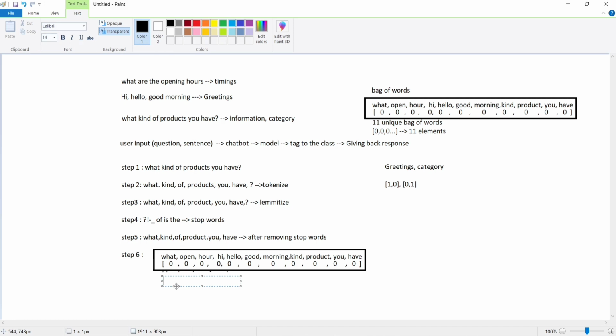Consider what. Is what present in the bag of words? Yes, it is present. So the zeroth index is 1 because it is present in the bag of words. And open, is open present in our sentence? No, right? So it is 0. And the next is hour. Is hour present in our sentence? No, it is 0. And next is hi, it is not present, it is 0. And hello, it is not present, 0. And good, it is not present, it is 0. And morning, it is not present, it is 0.